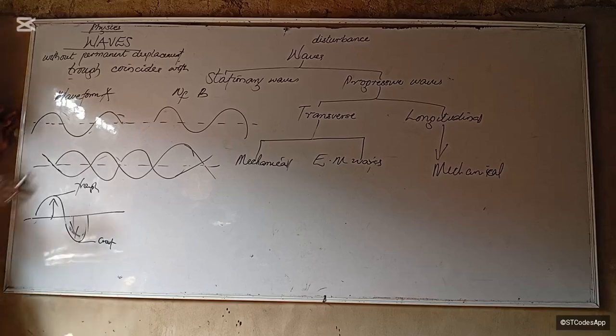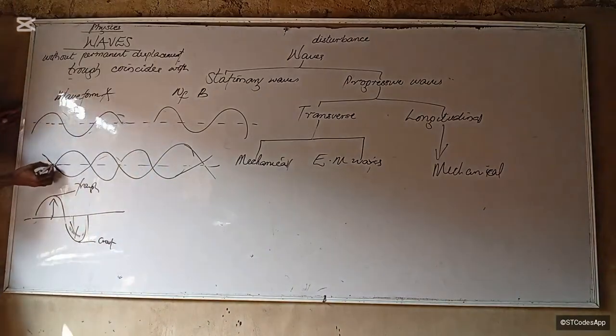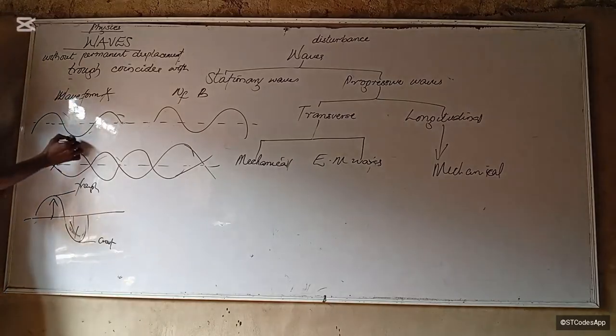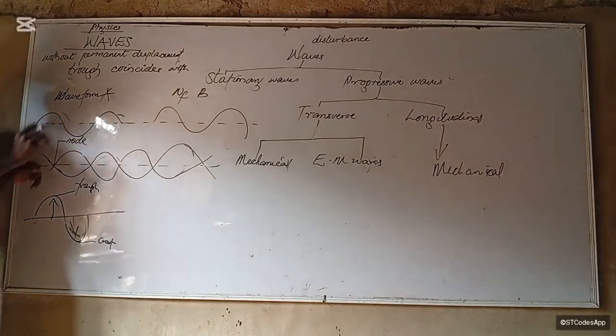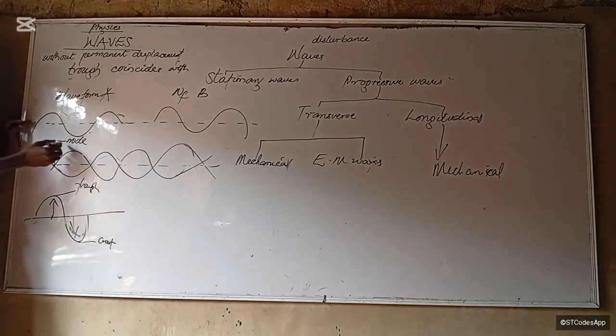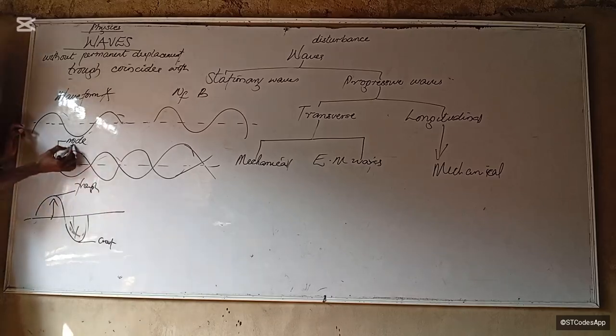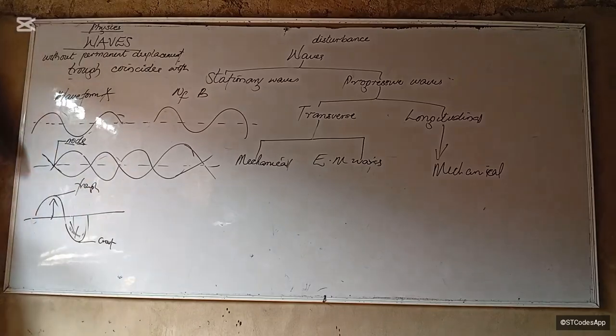The point where the waves intersect is the point of no displacement, the node. No displacement. Do you understand?